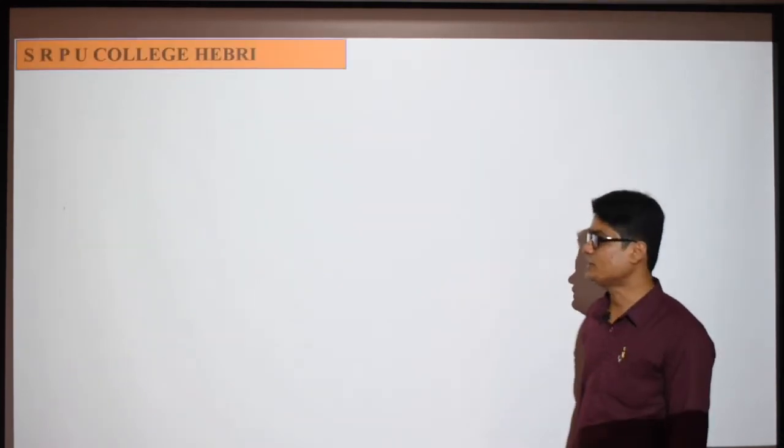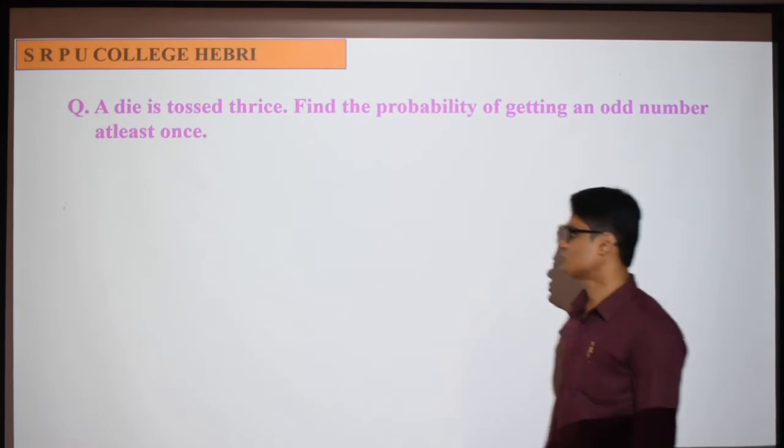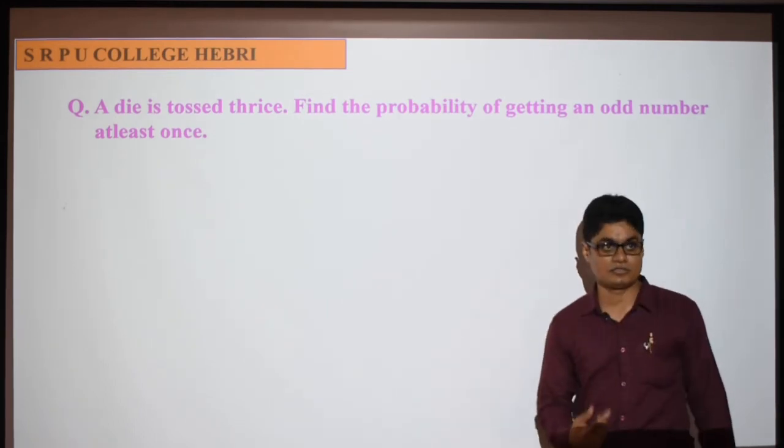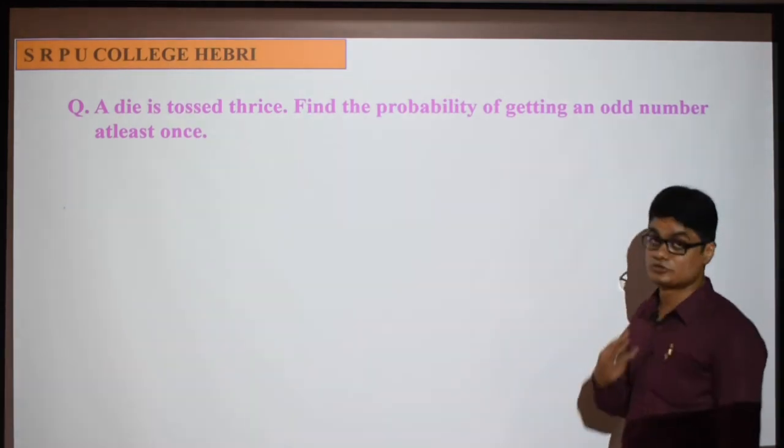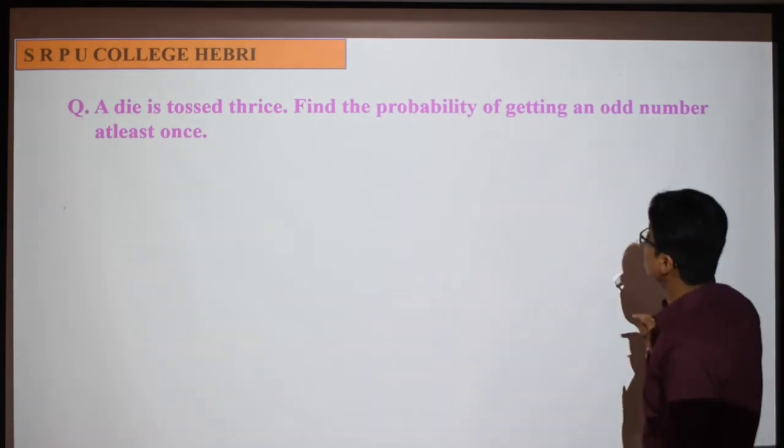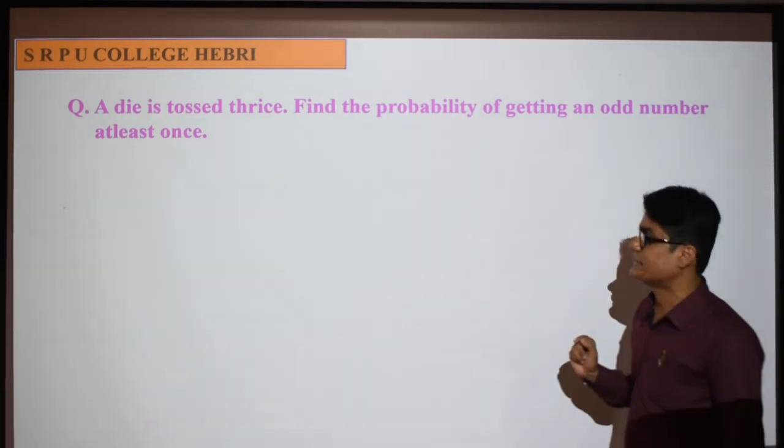Okay, I'll move to the next one. A die is tossed thrice. We throw the die 3 times. Find the probability of getting an odd number at least once.